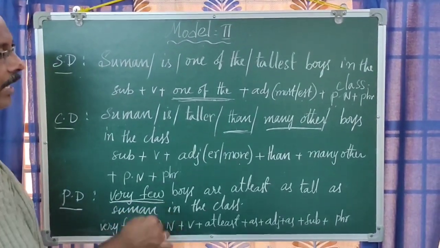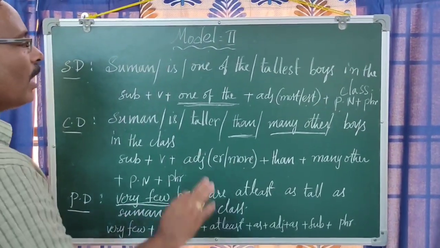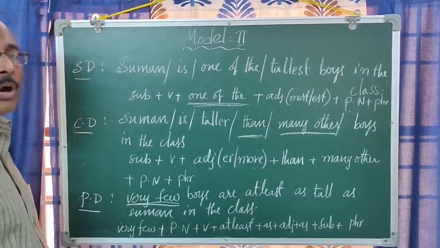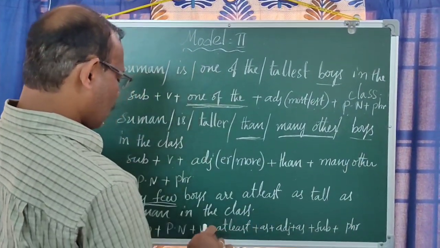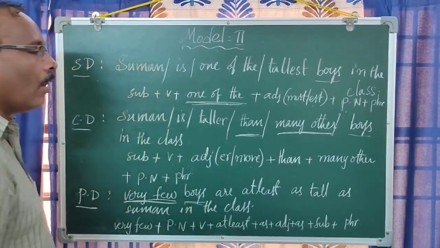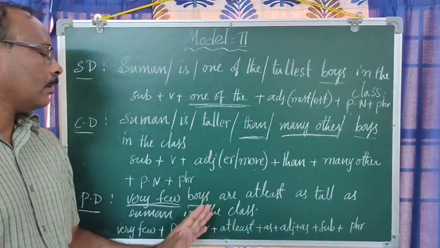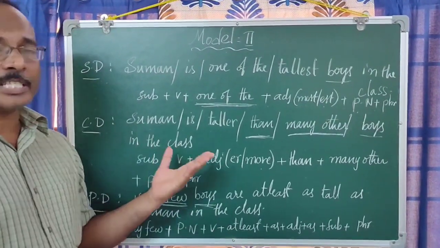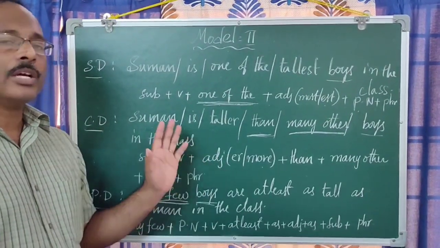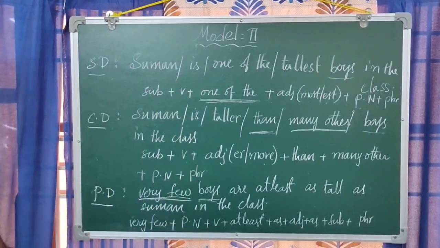One more important thing to observe is boys here, and boys here also. That means all the nouns are plural only, whereas in the first model, all the nouns are singular, right?